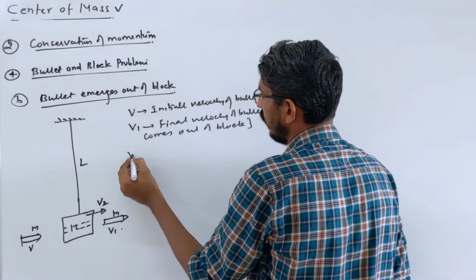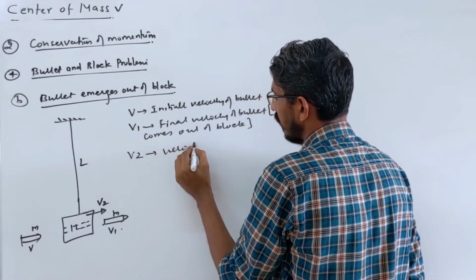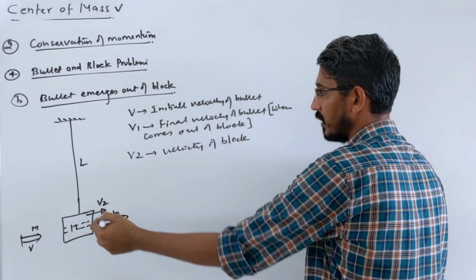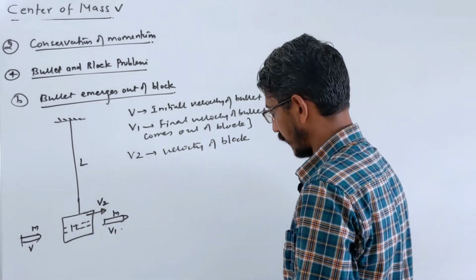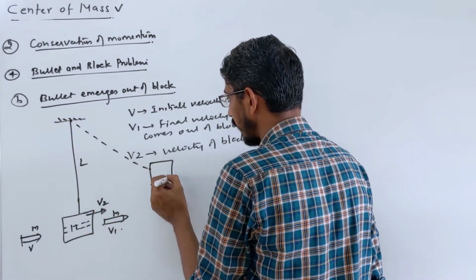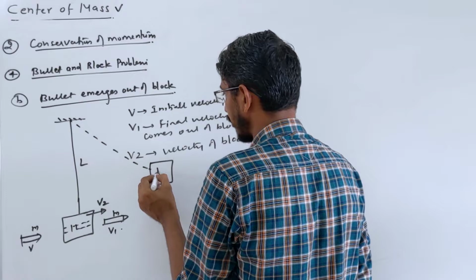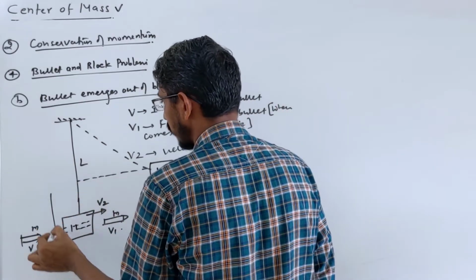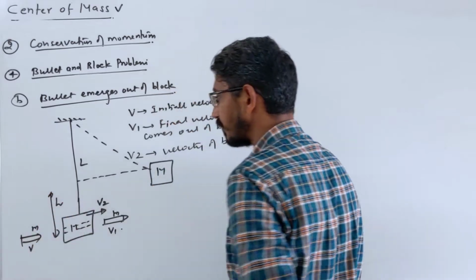And v2 is the velocity of the block after the collision, after the bullet strikes it. Again we are interested in knowing how much height they will rise. That's the main question they ask here, how much height the block alone will rise. Again the same question: what is the height rise?